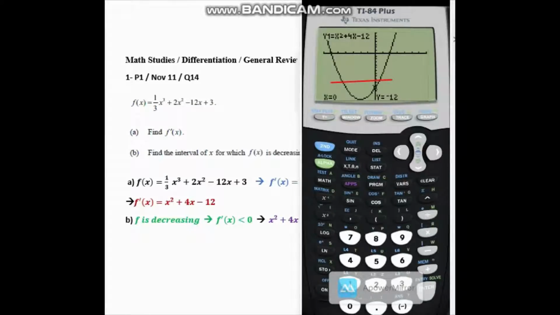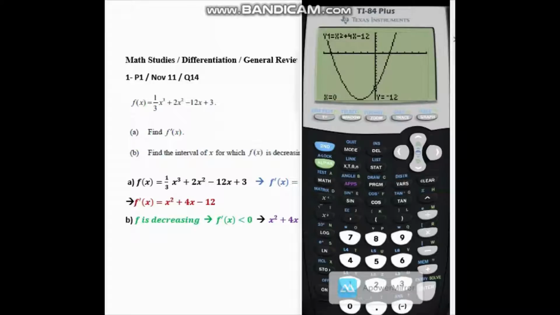So this portion starts at this point and ends at this point. So whatever lies between these 2 points, this entire region, is negative. So I need to find the x values of these 2 points in order to find my interval. Now these are x-intercepts, so they are found by the 0 operation.